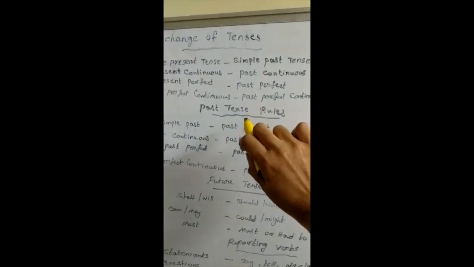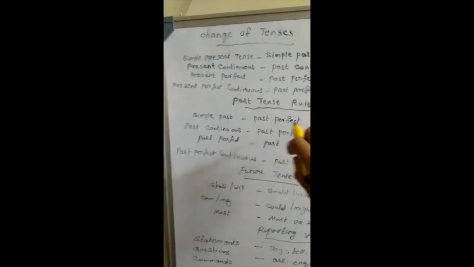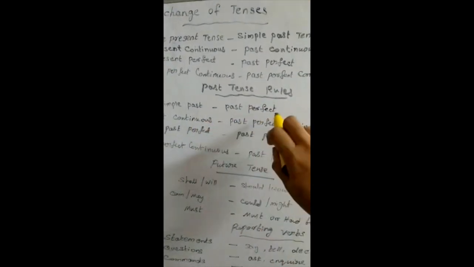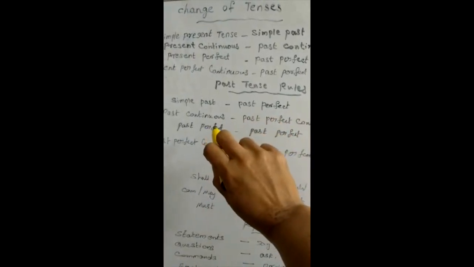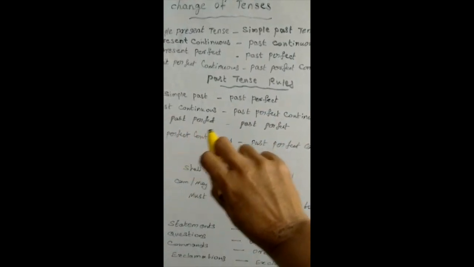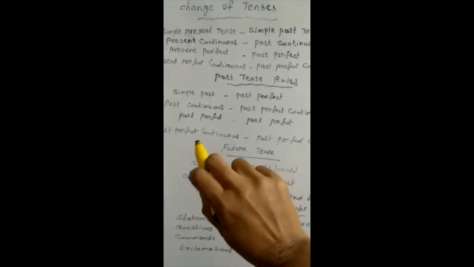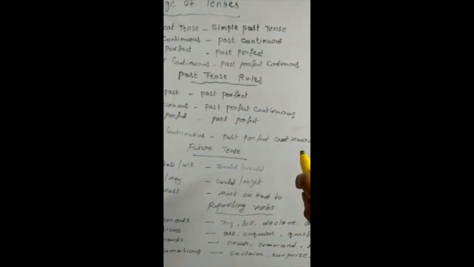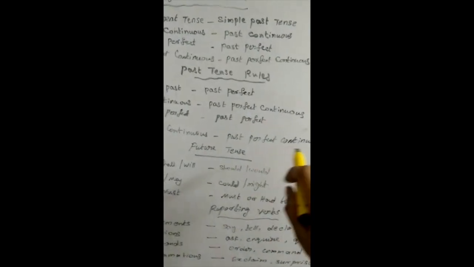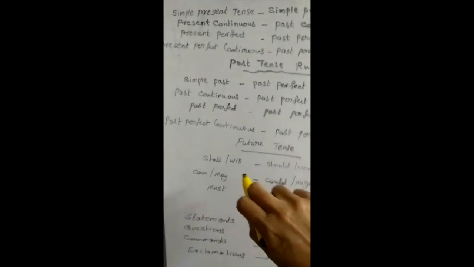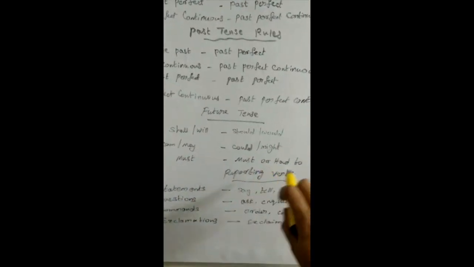Next, we are going to discuss past tense rules. Simple past tense becomes past perfect. Past continuous becomes past perfect continuous. Past perfect becomes past perfect. Past perfect continuous becomes past perfect continuous. Same. But in future tense, shall or will become should or would. Can or may become could or might. Must becomes must or had to. We can use either must or had to in the reported sentence.